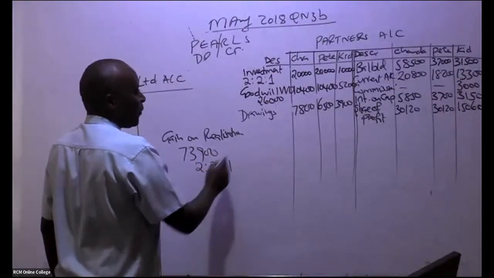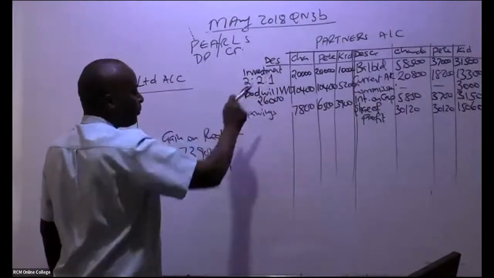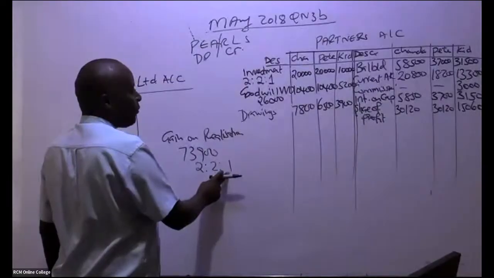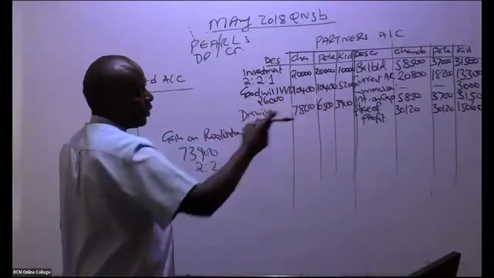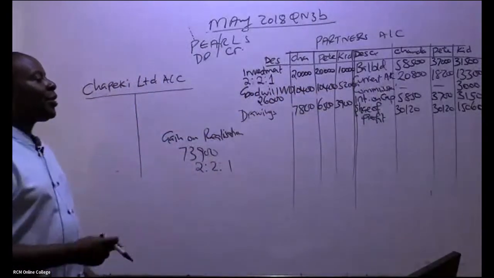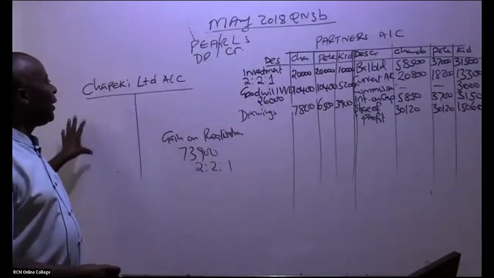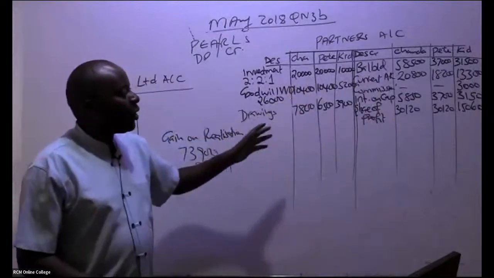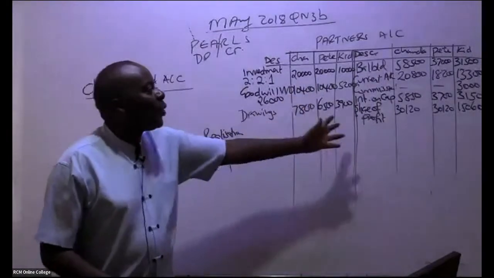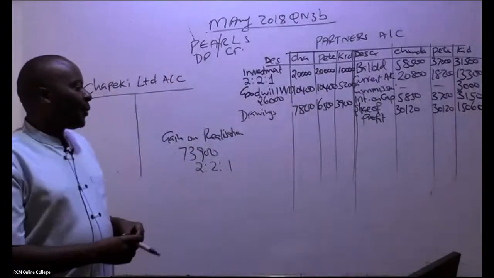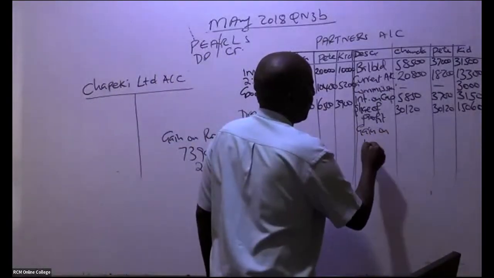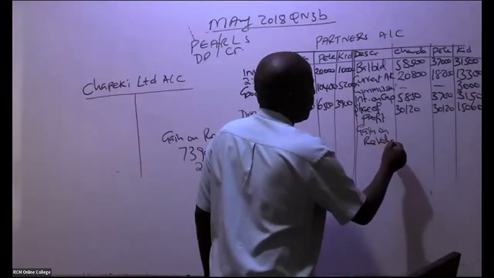So 2/5 for Chanda, 2/5 for Pete, 1/5 for Kidole. Where am I going to write this gain? Remember, the gain has come on the debit side. When these guys were getting commissions and interest, when they gain, you credit their accounts. So come and give us here the gain on revaluation.